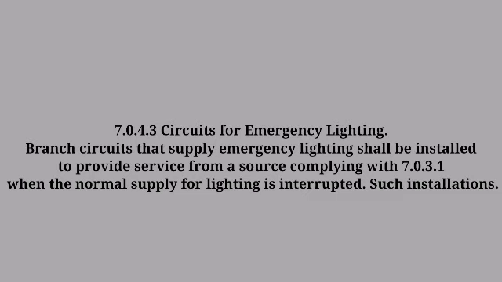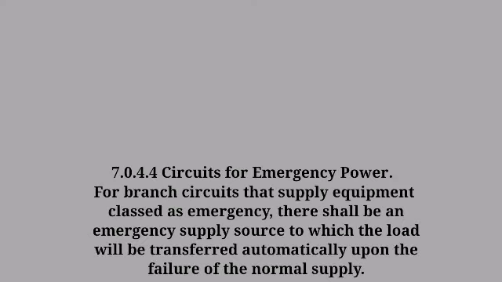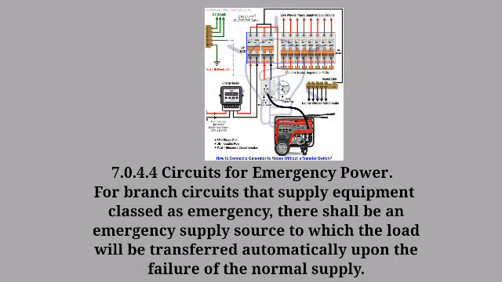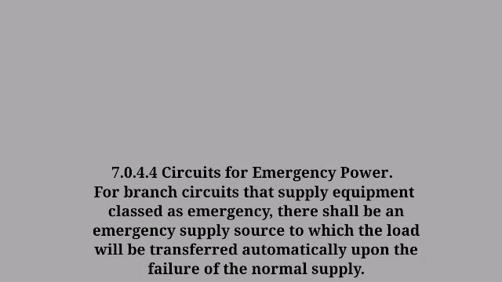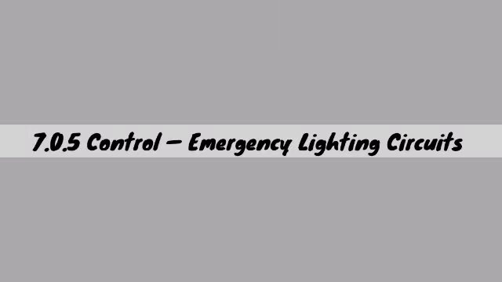7.4.3 Circuits for emergency lighting. Branch circuits that supply emergency lighting shall be installed to provide service and source complying with 7.3.1 when the normal supply for lighting is interrupted. 7.4.4 Circuits for emergency power. For branch circuits that supply equipment classed as emergency, there shall be an emergency supply source to which the load will be transferred automatically upon the failure of the normal supply.